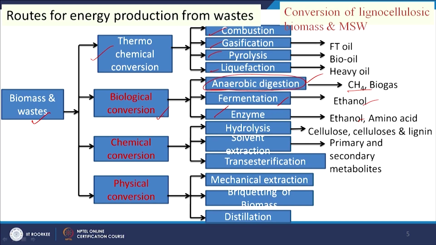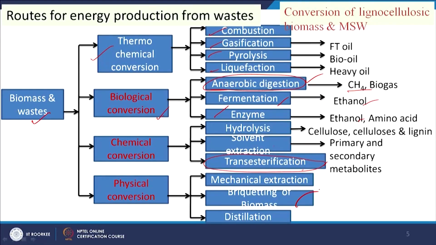So, this is a commercial process and the fermentation is under development particularly for the waste materials. Then chemical conversion, another method we have, that is hydrolysis, solvent extraction and transesterification. We will be giving more focus on transesterification in the next class. Physical conversion is also required, as I have mentioned, to make the feedstock suitable for its use in a reactor system. So, then these are densification or briquetting, and other physical methods, mechanical extraction and distillation. We will discuss these 3 routes consecutively.